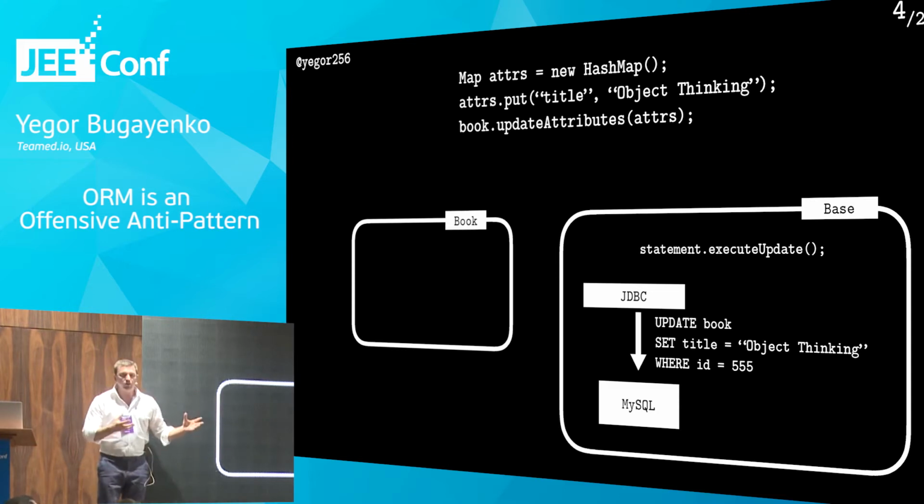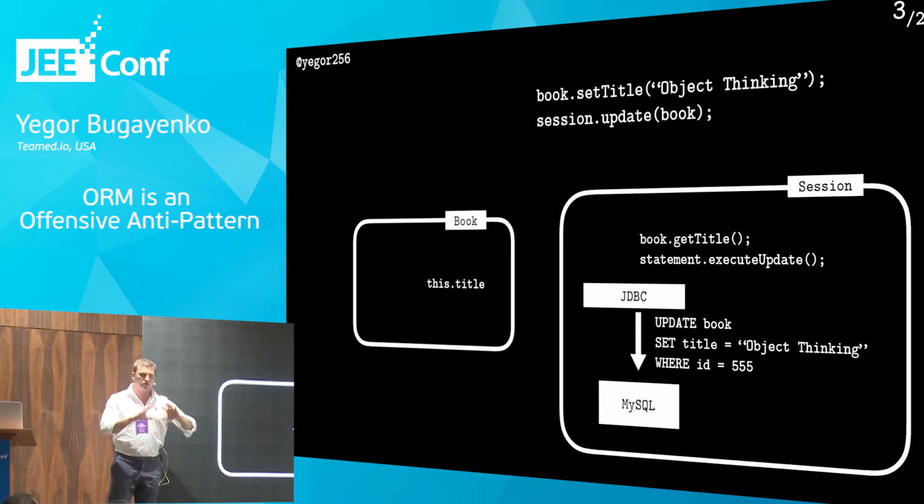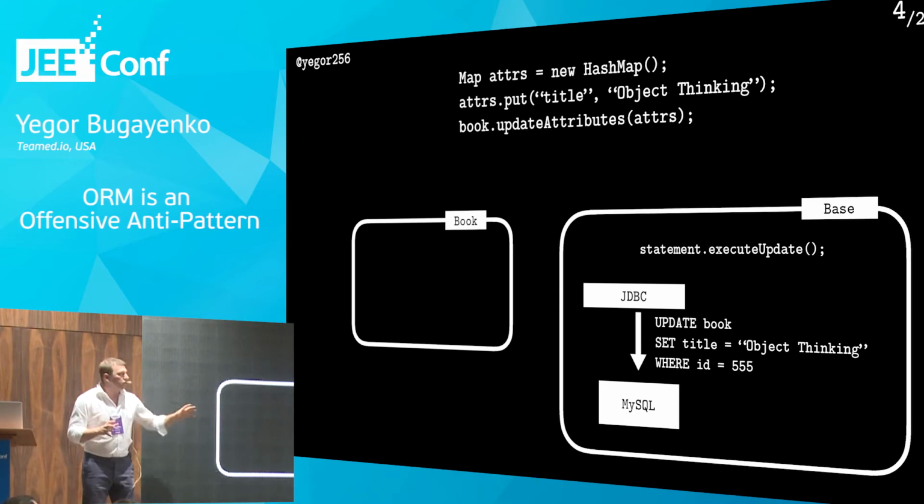So in this case, what's the difference between this implementation and the previous one? Here we have two classes. One is just a simple, stupid storage of data. Another one is a smart engine which can manipulate this data. In this example, we just put this smart engine into the base class.